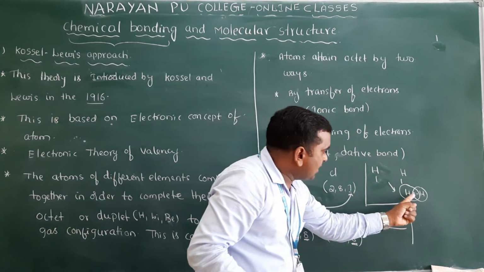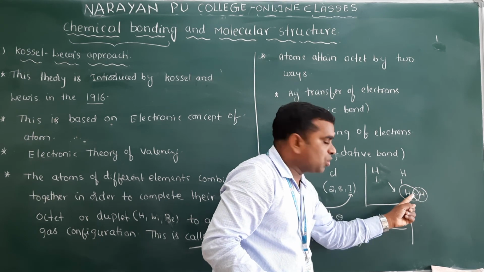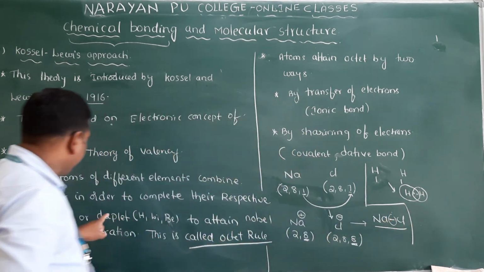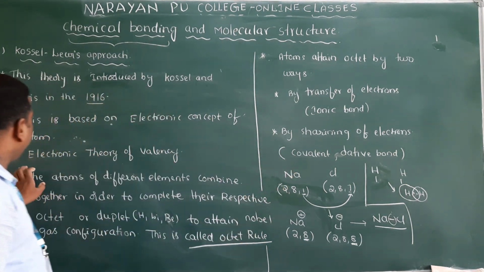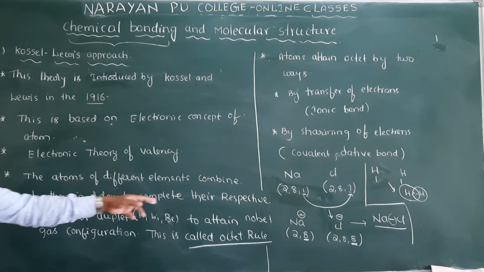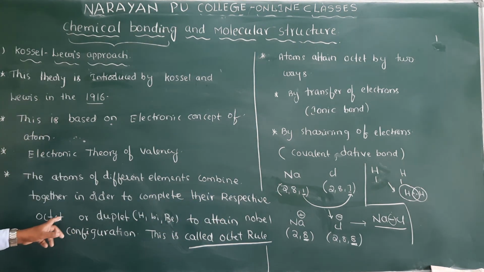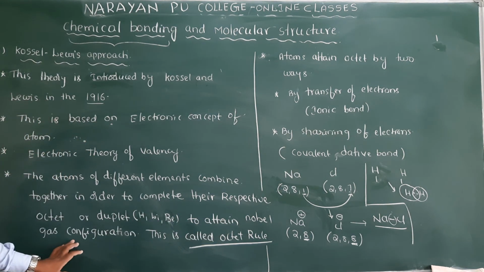So each attains a doublet, and a doublet means it is stable. That is the reason why atoms combine together, in order to complete their respective octet or doublet and attain the noble gas configuration.